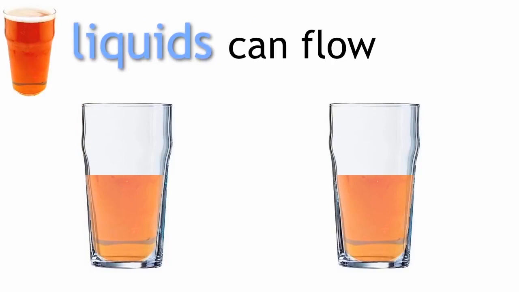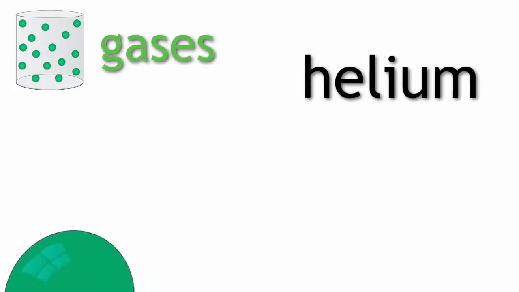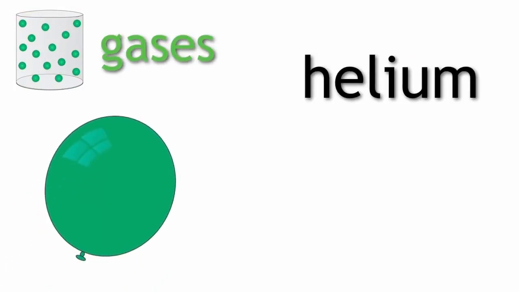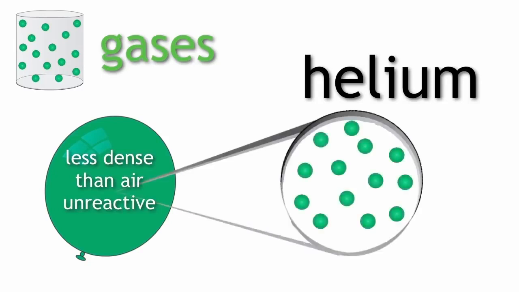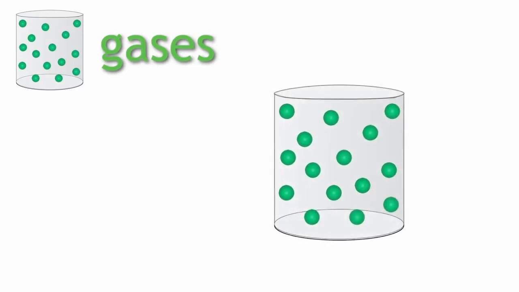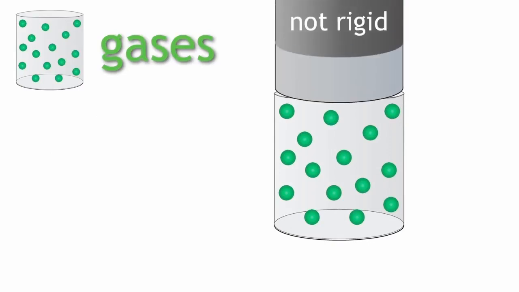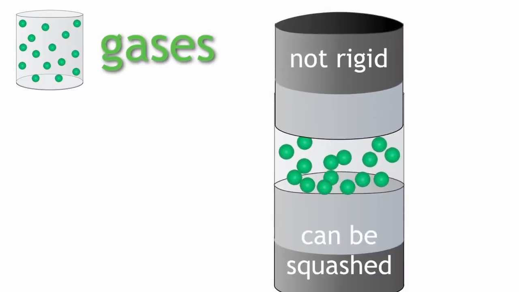Finally, let us look at gases. An example of a gas is helium. This is the gas in party balloons because it is less dense than air and unreactive. Again, as with solids and liquids, the properties of gases depend on how the particles in gases are packed. Unlike solids and liquids, the particles in gases are not closely packed. They are far apart. As a result, gases are not rigid and can be squashed or compressed.